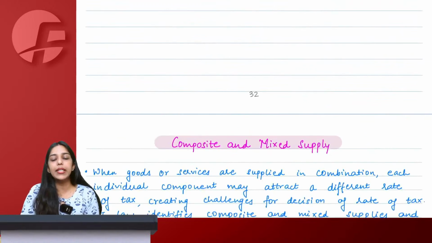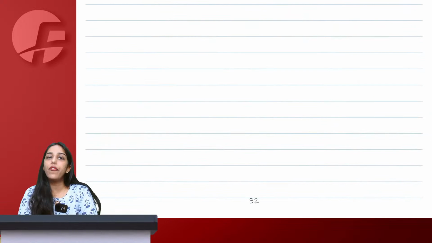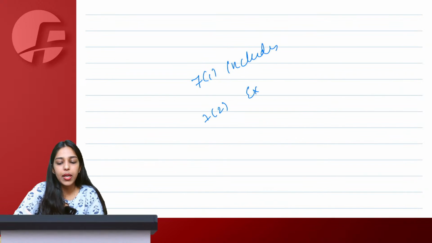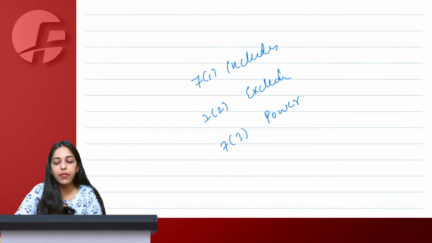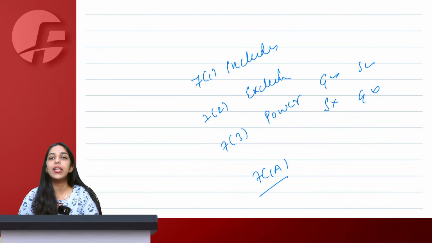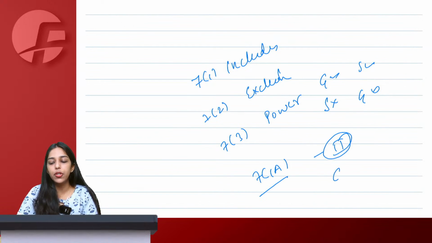Done. So we complete the entire section 7, scope of supply under GST. 7.1, supply includes. 7.2, supply excludes. 7.3, government has power to notify certain transactions as goods not service or service not goods. And then section 7.1A, which gives us Schedule 2 to understand what is goods and what is services.